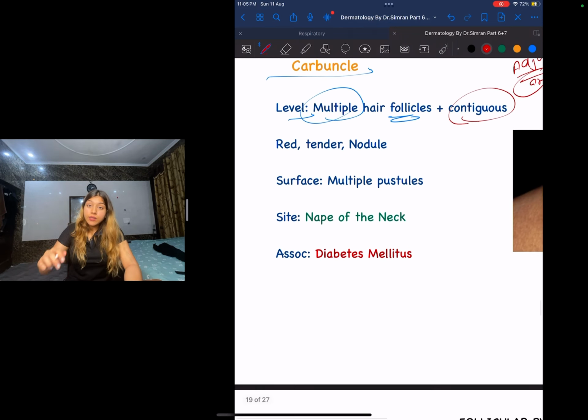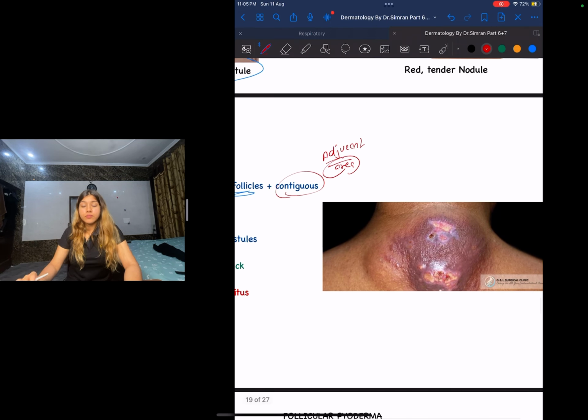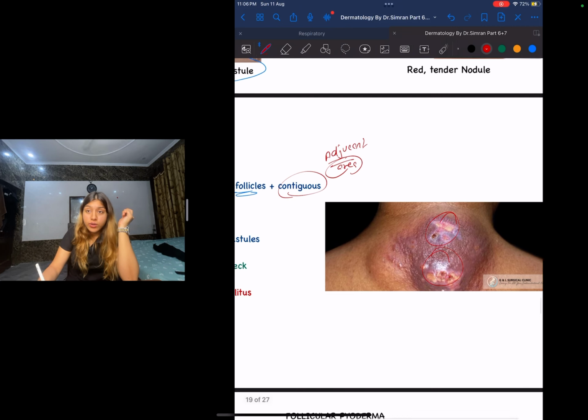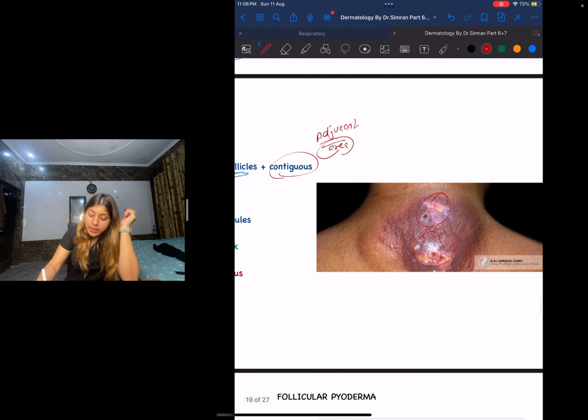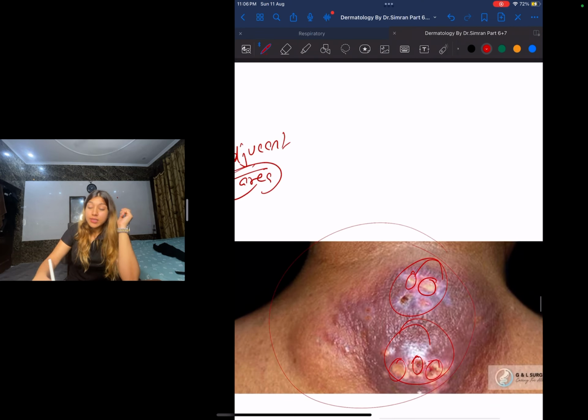Okay, this carbuncle, you guys look. This is your carbuncle. You guys can see it's very painful. Okay, it is a red tender nodule. And you guys can see multiple pustules are there, right? And what is this region, guys? This is the back of my neck. What do I call the back of my neck? It is called as a nape.